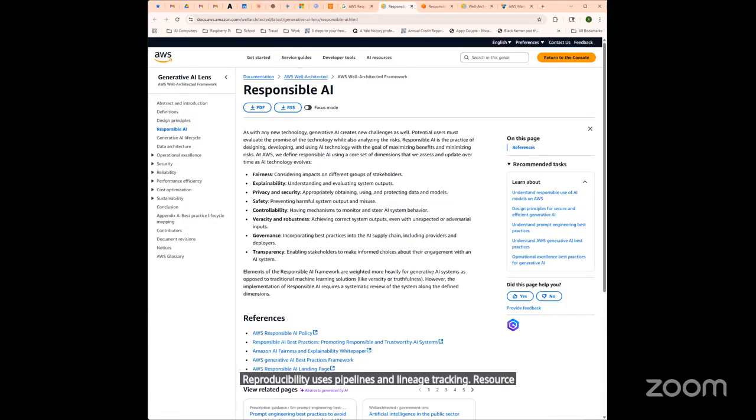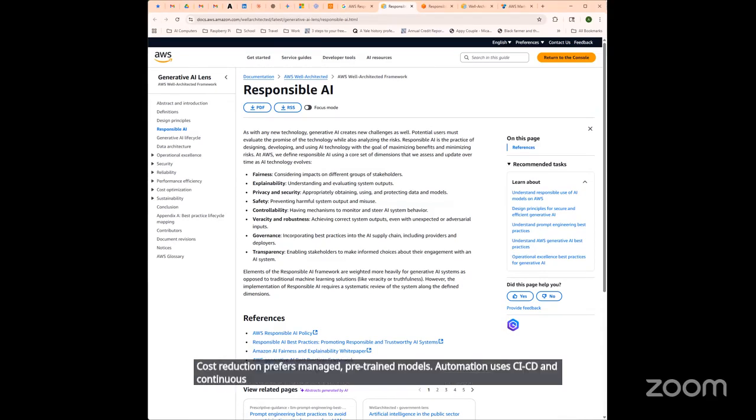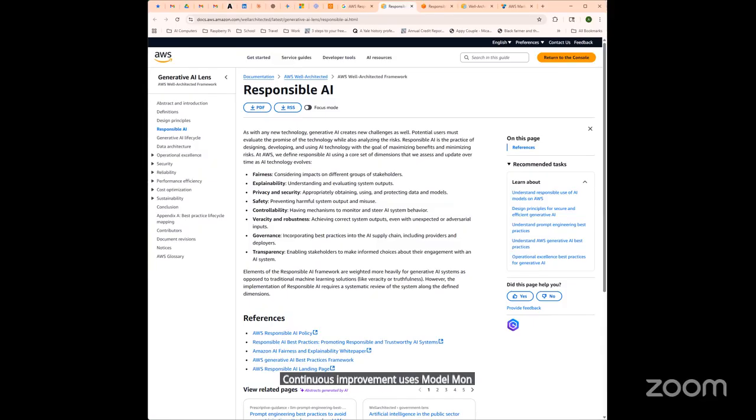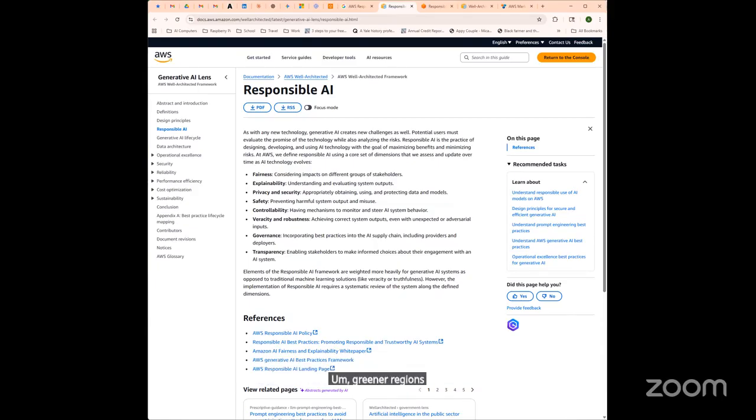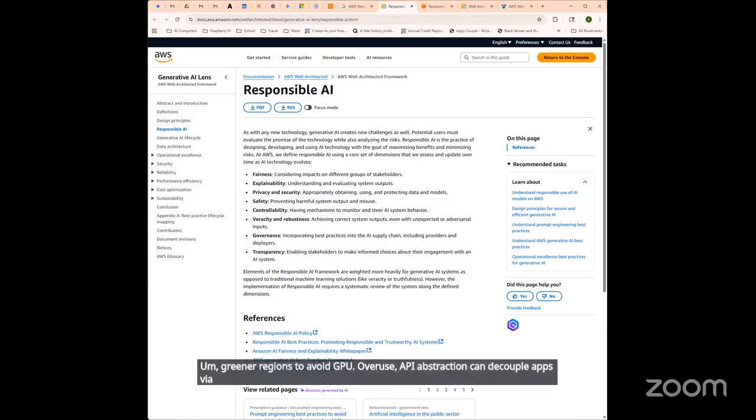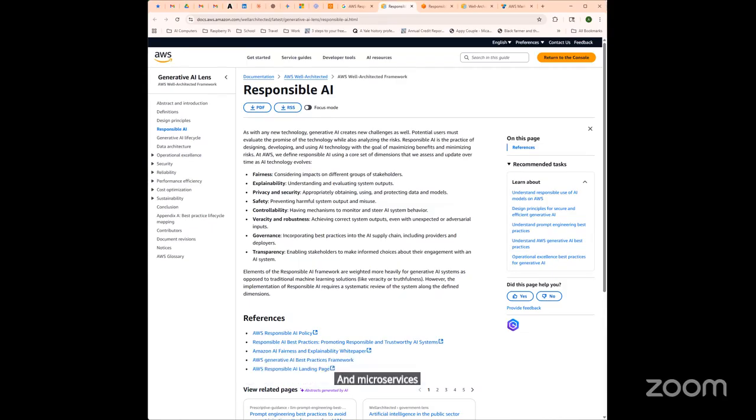Resource optimization right-sizes instances like INF2, G5, TRN, ML dot. Cost reduction prefers managed pre-trained models. Automation uses CI/CD and continuous training. Continuous improvement uses Model Monitor and A2I feedback. Sustainability selects greener regions to avoid GPU overuse. API abstraction can decouple apps via API Gateway endpoints. And microservices can use Lambda or Fargate for model supporting logic. I know, it's a lot.